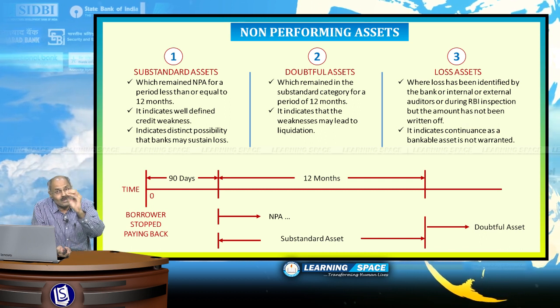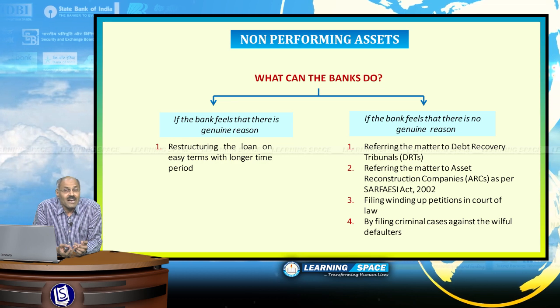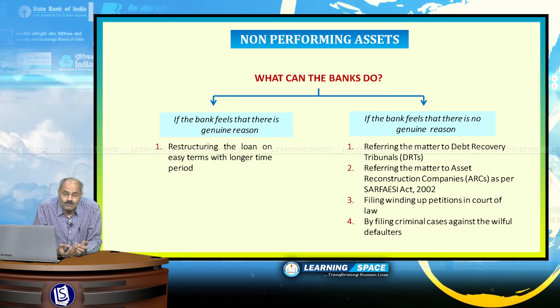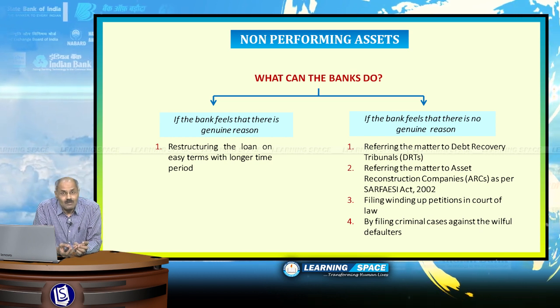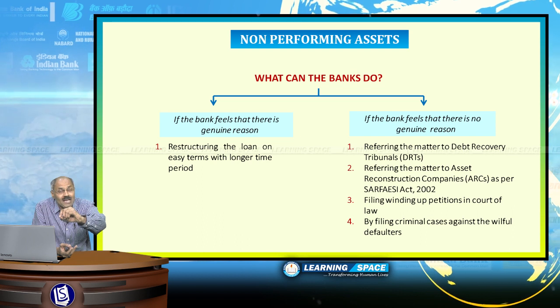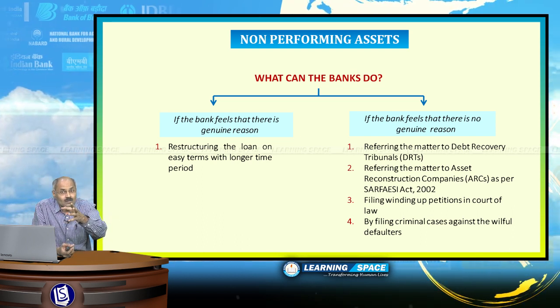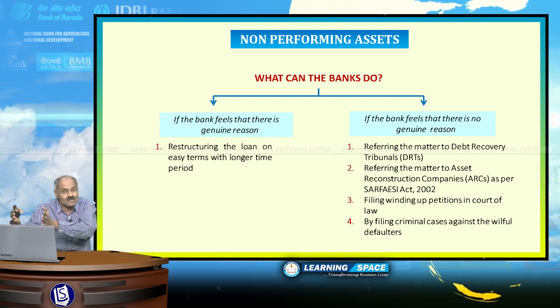So, look into the next issue. The customer failed to pay back. Then what will the banks do? Banks have several options. But before going into the options available for banks, I would like to look at this issue. There may be a genuine reason. There may not be a genuine reason.